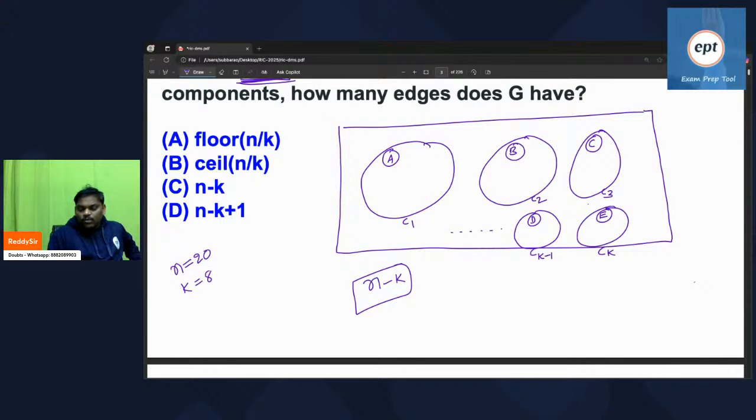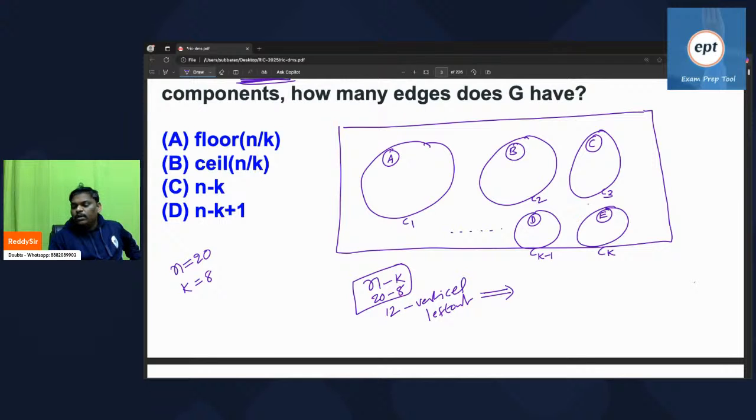Vertices are 20, components are 8. So 20 minus 8 is going to be 12. Remember, 12 vertices are left out, because in every component I kept one vertex. From now onwards, understand, let us assume that I have 12 vertices left out.